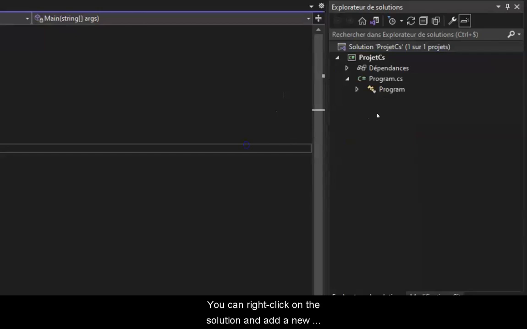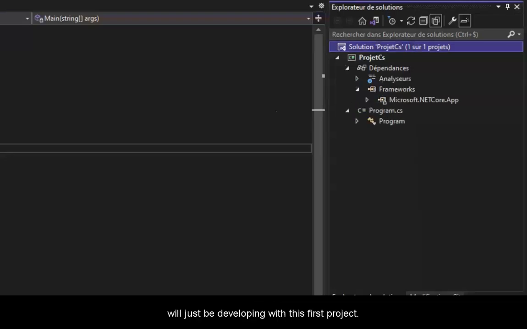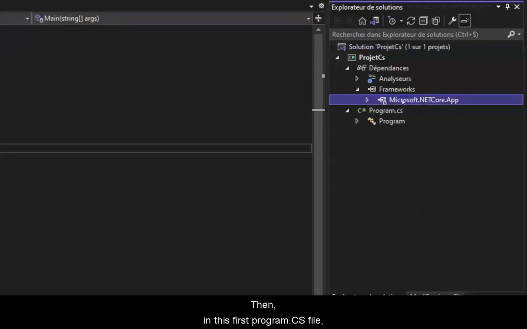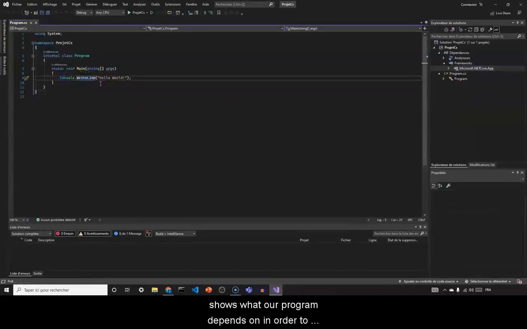You can right-click on the solution and add a new project if you want to create a game on iOS and Android, for example. But now, this is not necessary since we will just be developing with this first project. Then, in this first Program.cs file, you can see that we have a Dependencies tab here, Frameworks and Microsoft.NETCore.App, that shows what our programs depend on in order to function correctly.